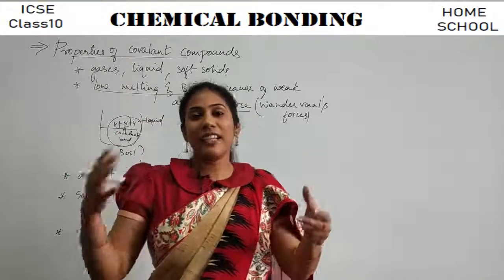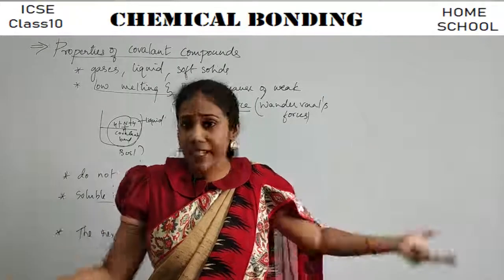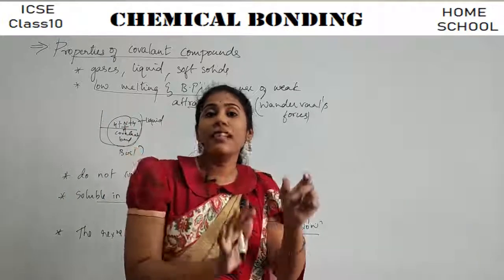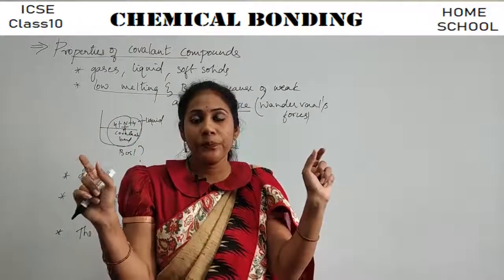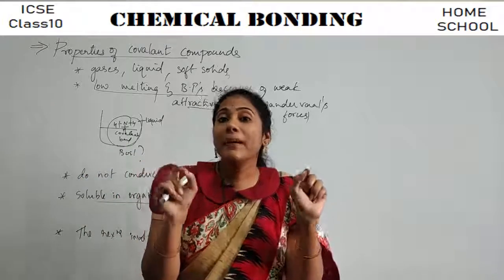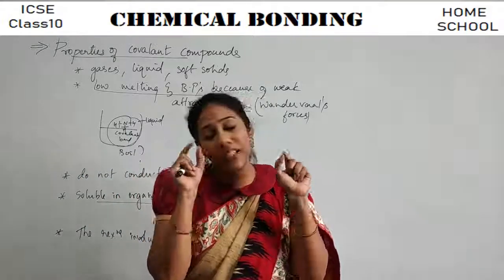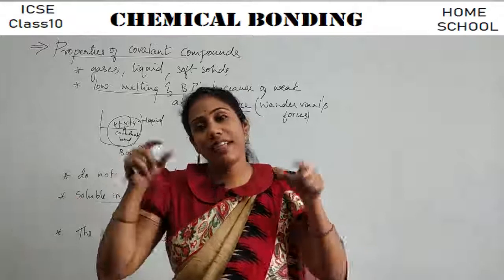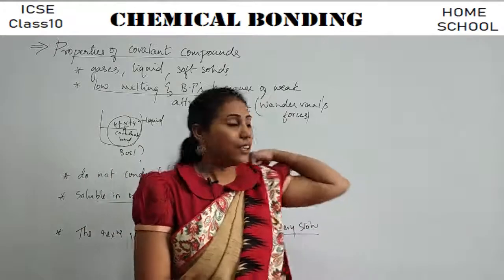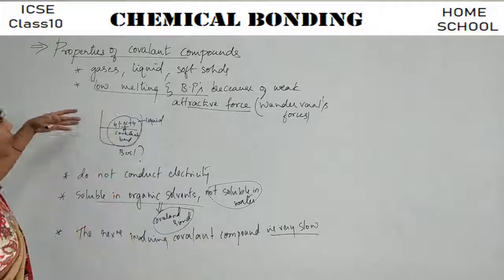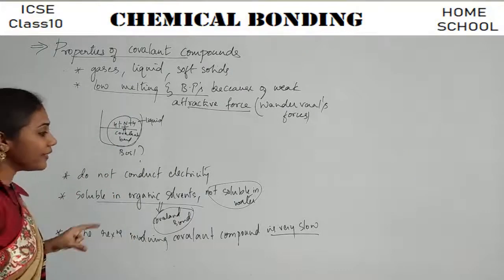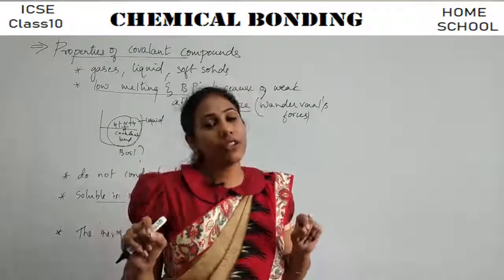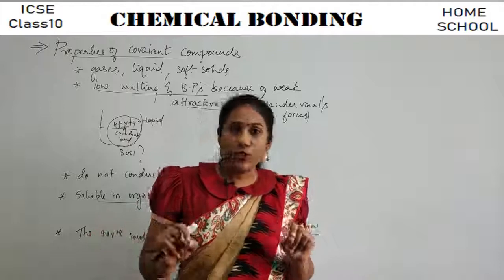So for a reaction to occur, it may take hours together or days together, right? So reactions involving covalent compounds are always very, very slow. Whereas reactions involving ionic compounds are very, very fast. It can happen within a fraction of a second. But these reactions occur over days or hours. Clear? So these are the main properties of covalent compounds one must remember, and try to compare these points with ionic compounds so that your study on comparison between covalent and ionic will also get over.